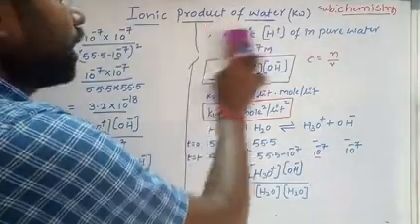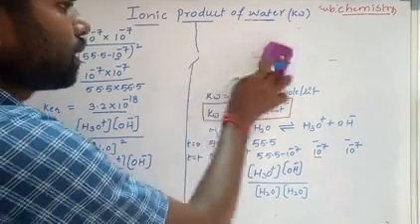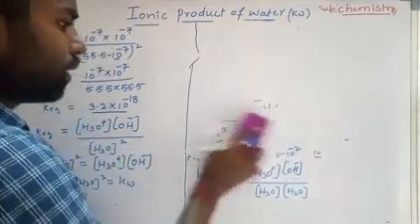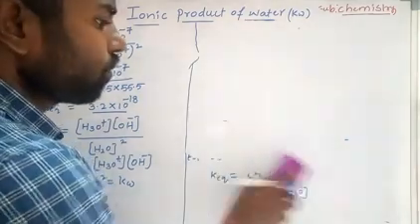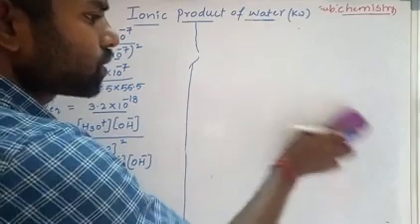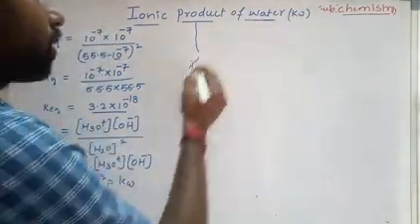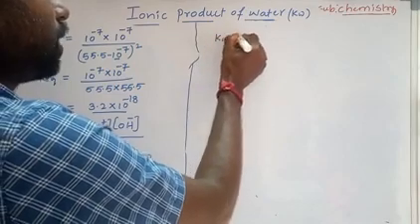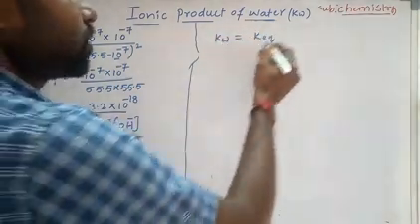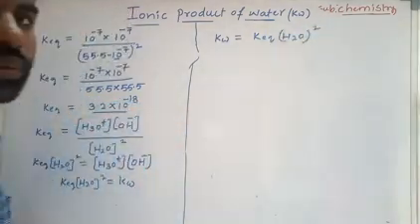Now finally, Kw equal to K equilibrium constant into concentration of water to the power of 2. We have the values, we can substitute them and we will get the ionic product of water. Kw equal to K equilibrium constant into H2O concentration to the power of 2.